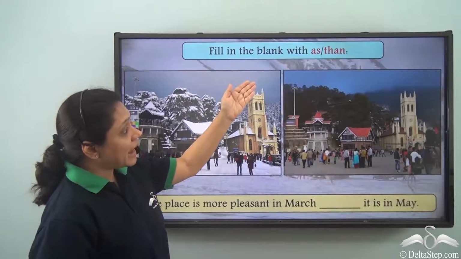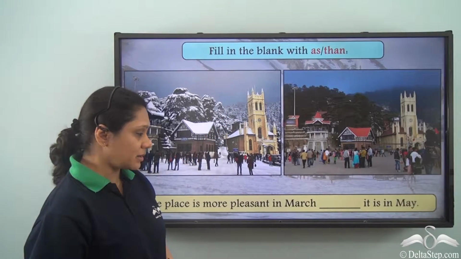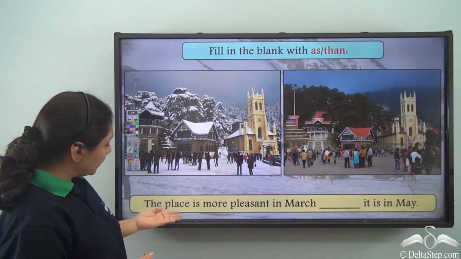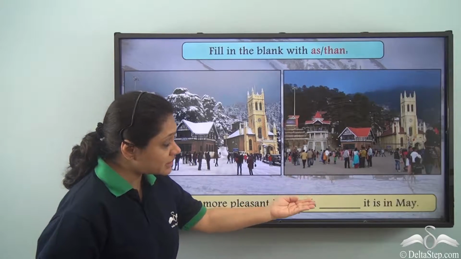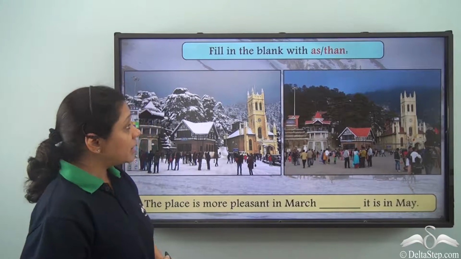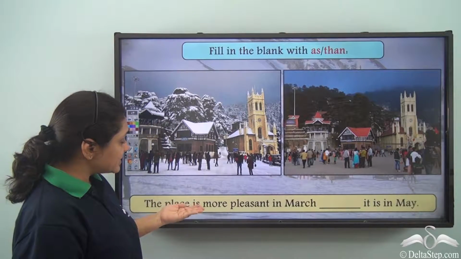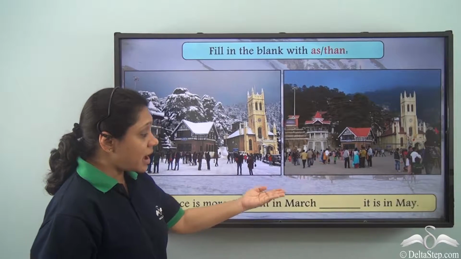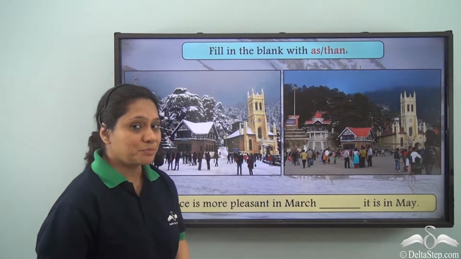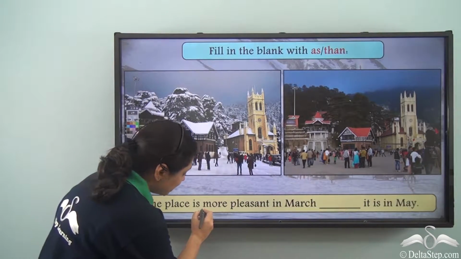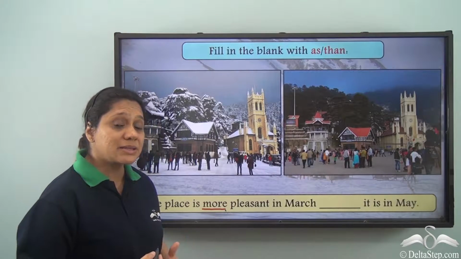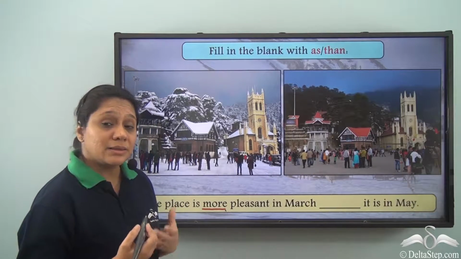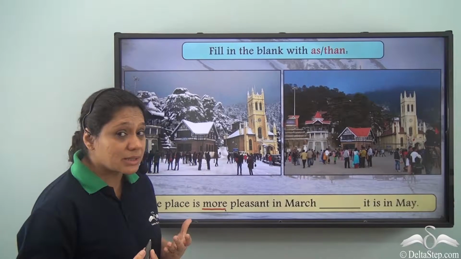Now, fill in the blank with as or than. Let us read the sentence. The place is more pleasant in March dash it is in May. Can we say the place is more pleasant in March as it is in May? We cannot, because we have more written in the sentence. So, more tells us that there is a comparison where the things being compared is not the same.